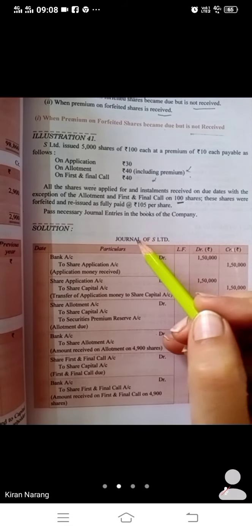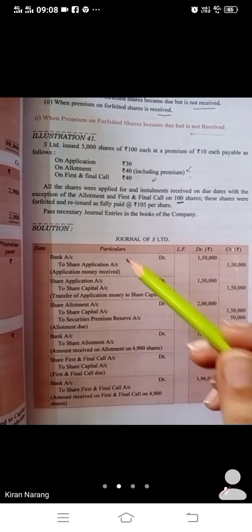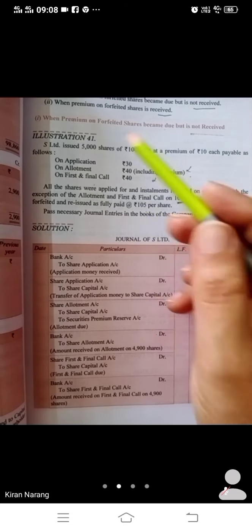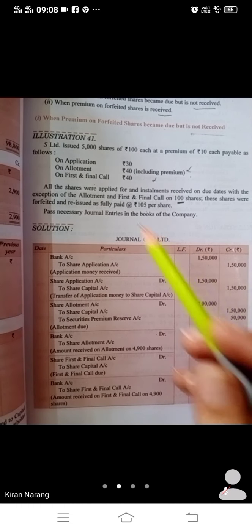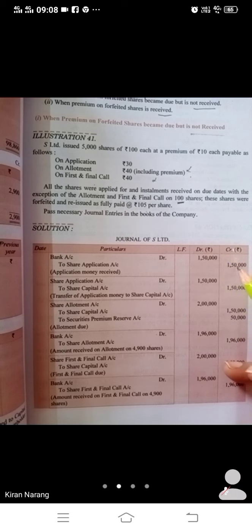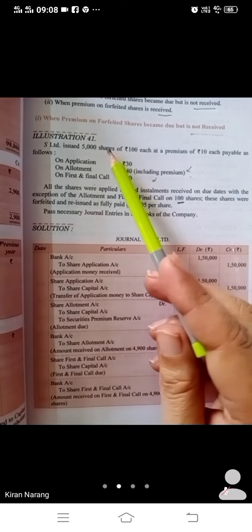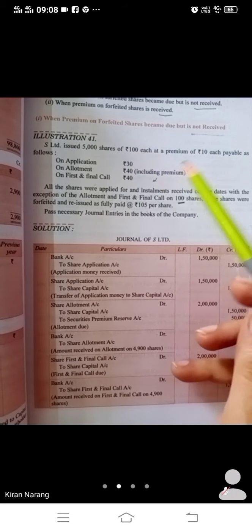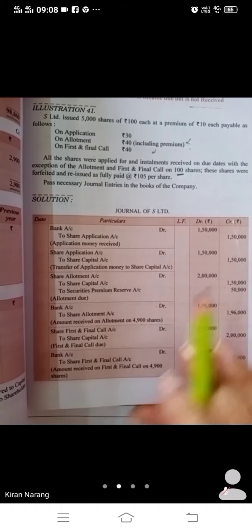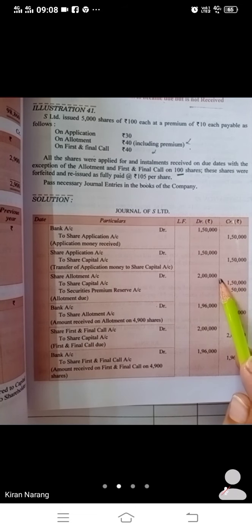First of all, you will write the journal of S Limited. Bank to share application, 5,000 into 30, means 1,50,000, and we will transfer this application to share capital. Then 5,000 into 40, including premium 10, we will make the allotment due: share allotment to share capital and security premium.